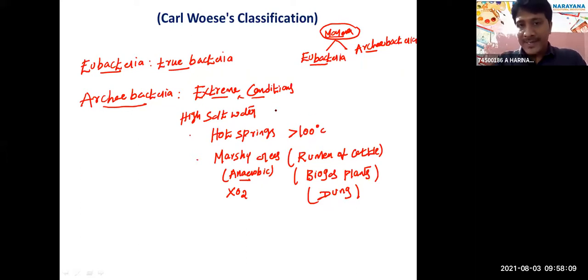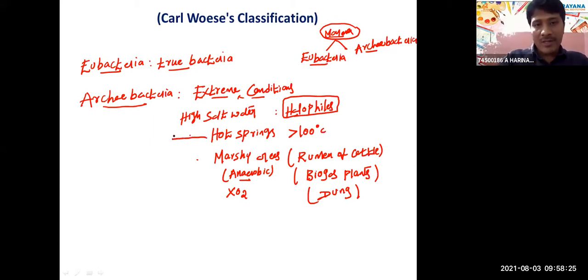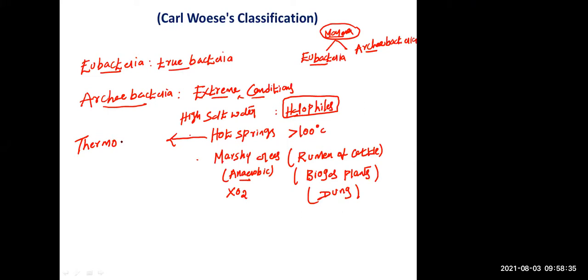Bacteria present in high salt conditions, what do we call them? Halophiles. Bacteria present in salt water, salt areas, we call halophiles. Bacteria present in hot springs, we call thermoacidophiles.